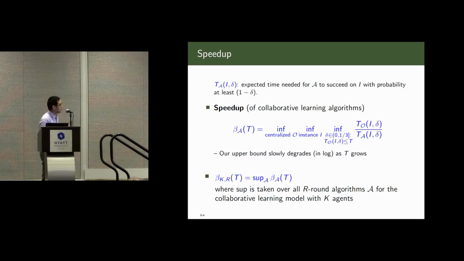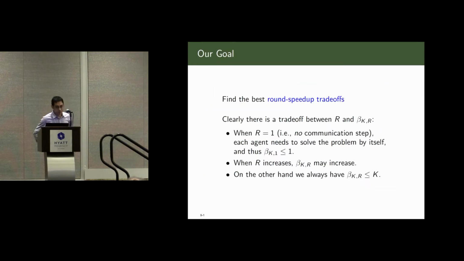We define beta_{K,R} to be the best speed up. Basically, we consider all the collaborative algorithms that finish in R rounds with K agents, and we pick the best one. Previously we talked about studying the trade-offs between the number of rounds and the running time of the algorithm. Now we can instead study the trade-offs between the number of rounds and the speed up of the algorithm.